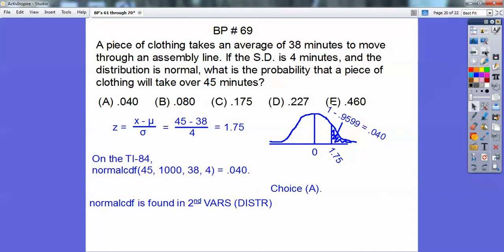We could do this in the calculator also, you guys. If you go to normal CDF and you plug in 45, the number that you're focusing on, you punch in 1,000 because we want a big number to the right. We want to include all of it. Probably 500 could have worked on this. Then this is the mean, this is the standard deviation, and it'll give you that answer. Normal CDF is found in your second function bars, and this will also work on the TI-83s, I checked.